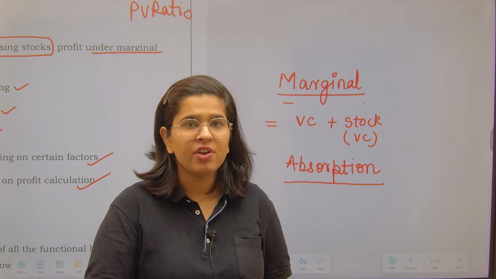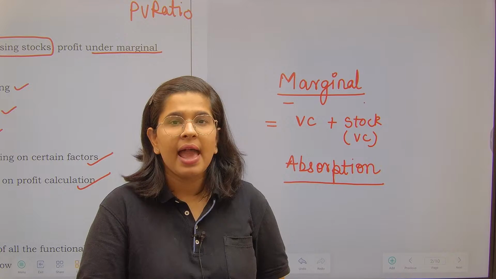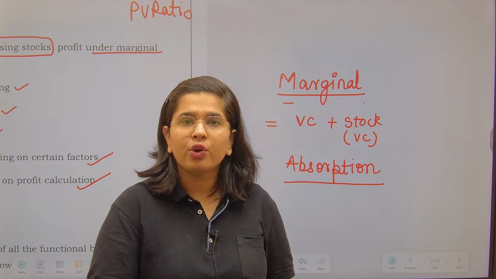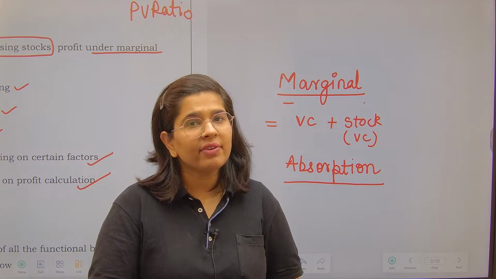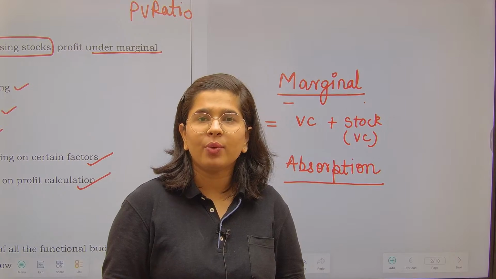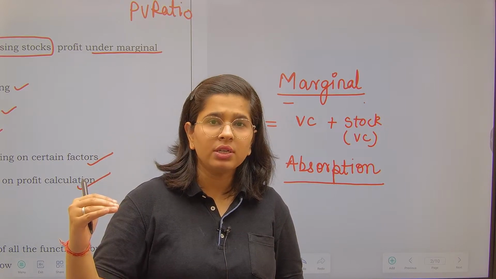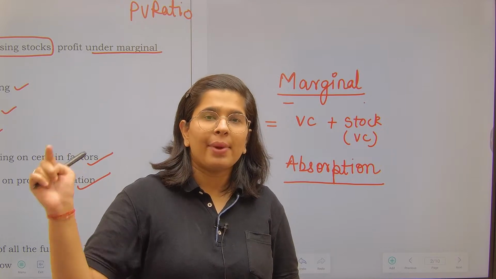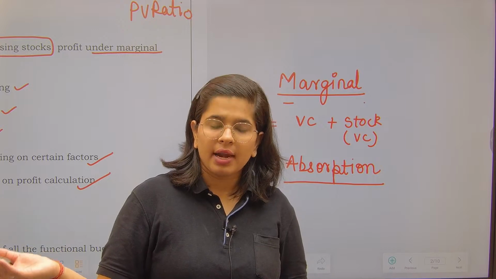If I have in my stock just 100 units left, then what will be the valuation of 100 units? 10 lakh divided by 1000, that is my total production, multiplied by 100 units. This is my stock. Understanding my point?